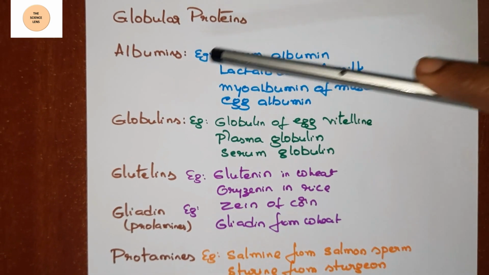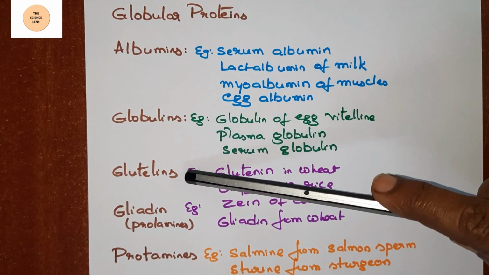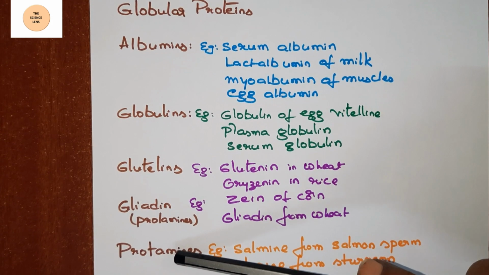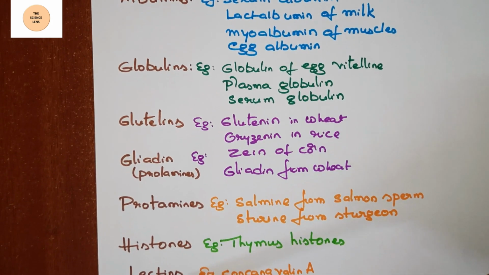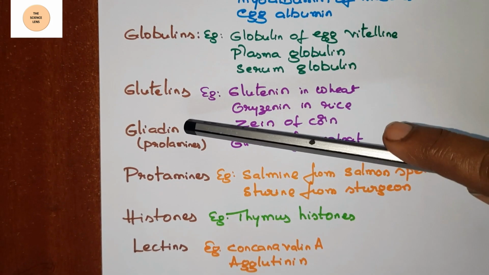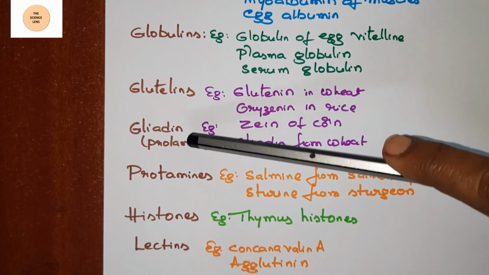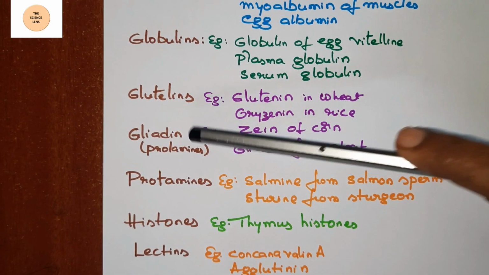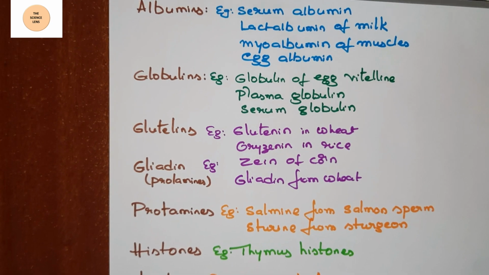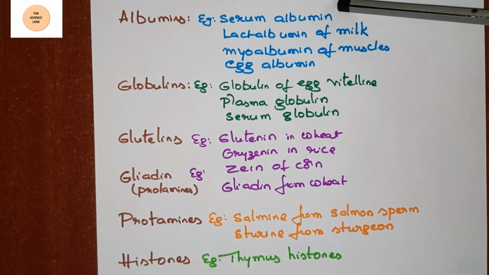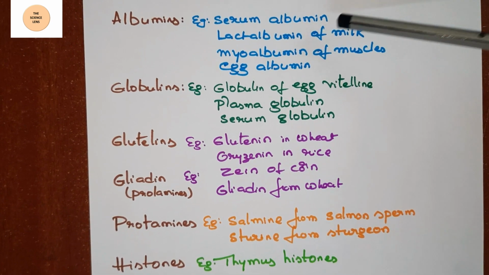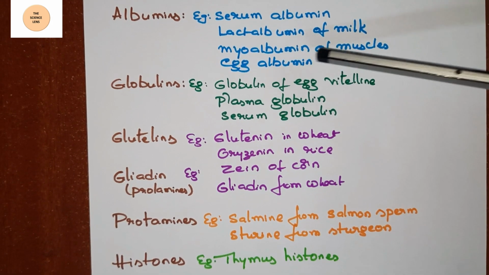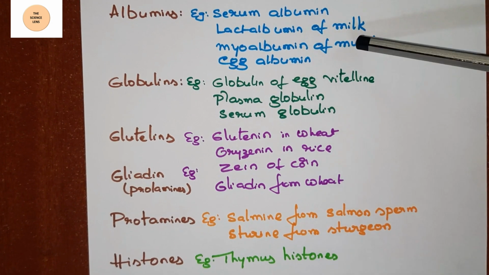Under globular proteins, albumins, globulins, glutelins, gliadin, protamine, histones and lectins are there. Prolamines are otherwise called gliadins. Under albumins, there are so many examples given here. First one is serum albumin, lactalbumin of milk, myoalbumin of muscles, egg albumin.